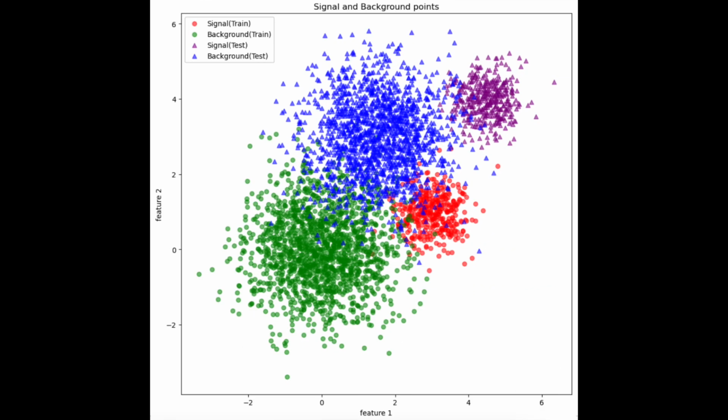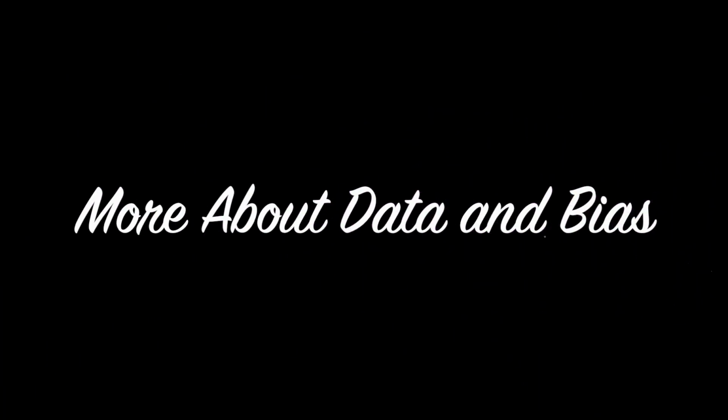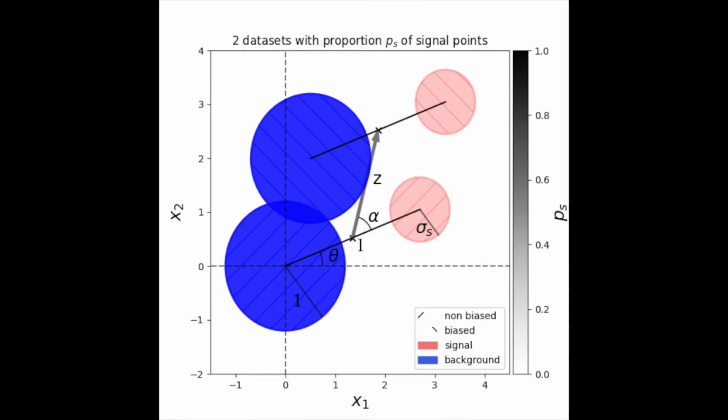In this challenge, therefore, we provide data that is generated by a program that introduces a bias on one of the parameters or multiple parameters of the data distribution. Here's how the data is generated and the bias introduced into it. In this image, you can see two pairs of blue and red circles that represent background and signal distributions. First, the pair at the bottom has no bias and depends on four parameters.